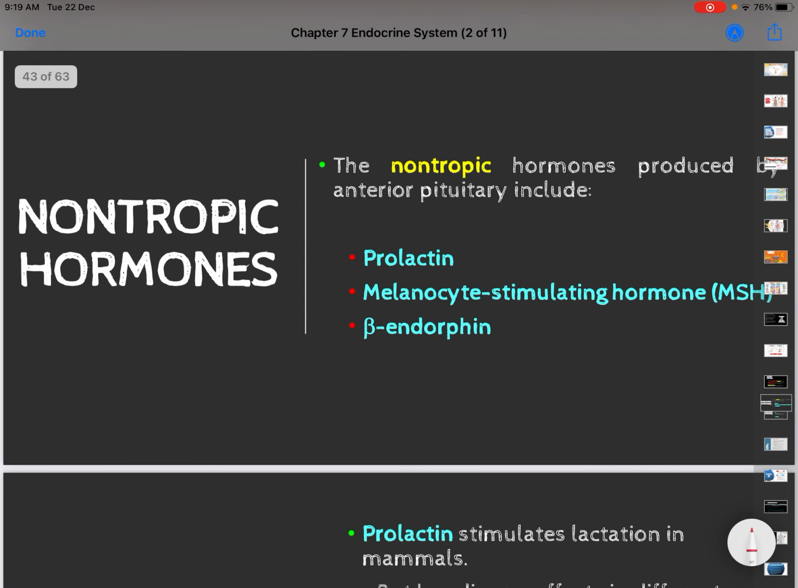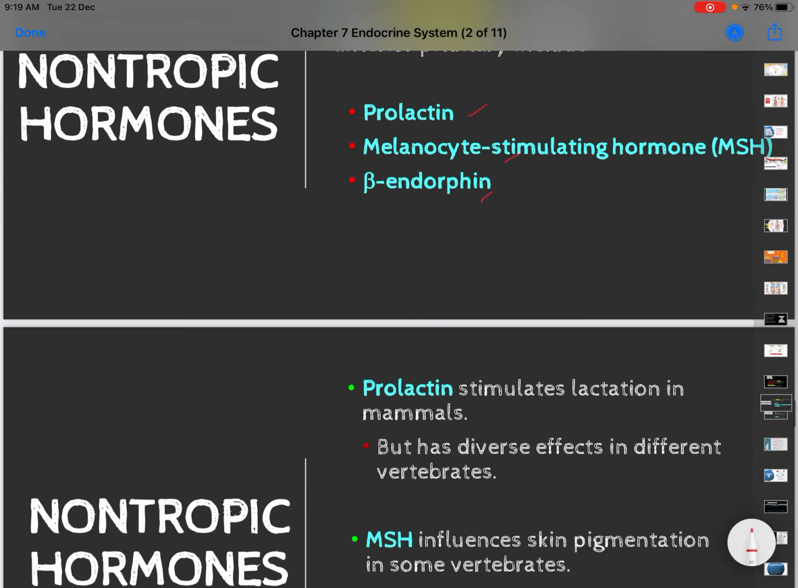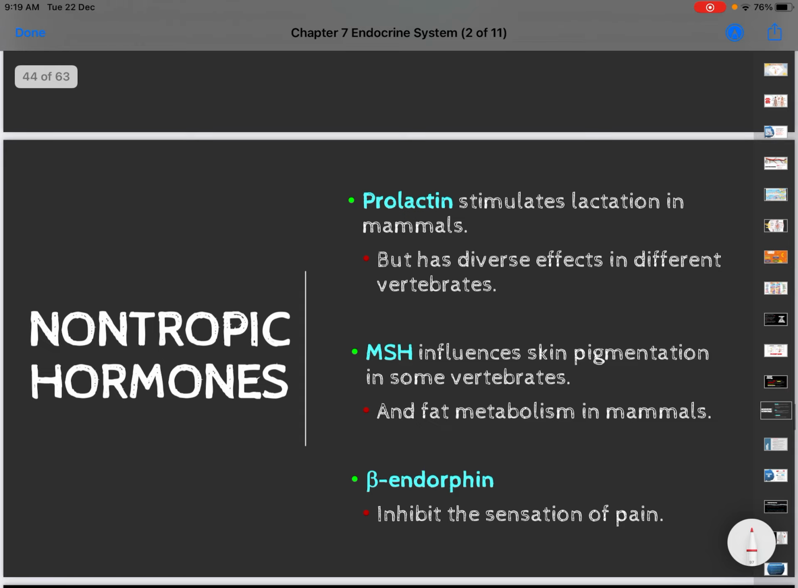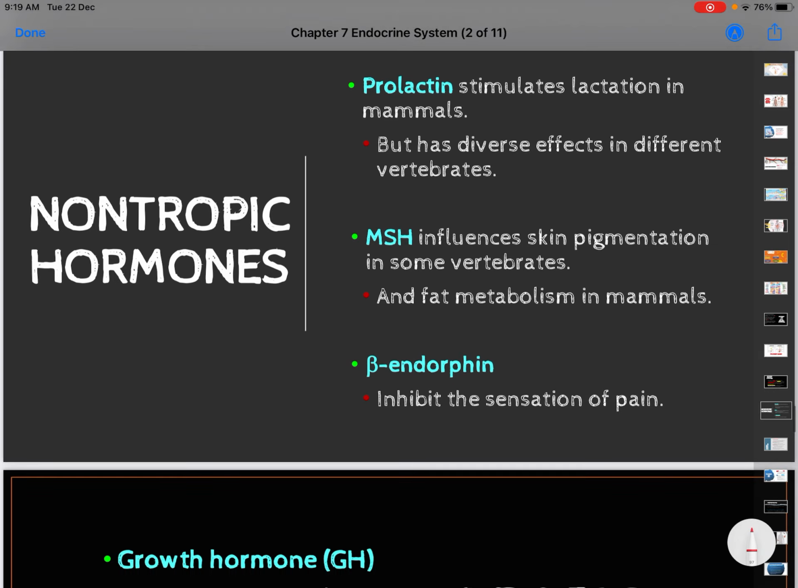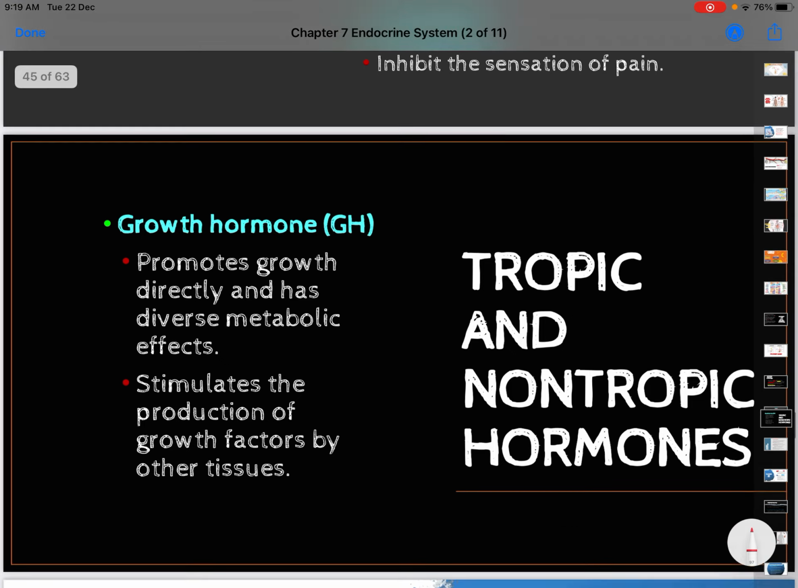For non-tropic hormones, there are prolactin, MSH, and endorphin. This type of hormone will act directly on the target cell. These are the functions for each hormone. What is the function of prolactin, MSH, and beta endorphin? You can read this out. What are the functions for each hormone?